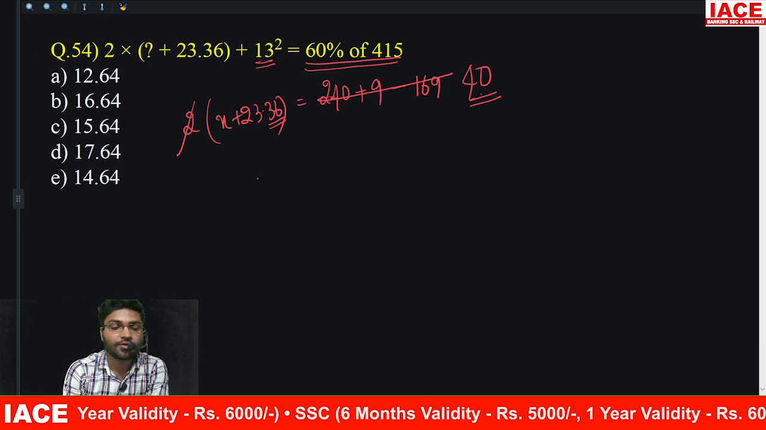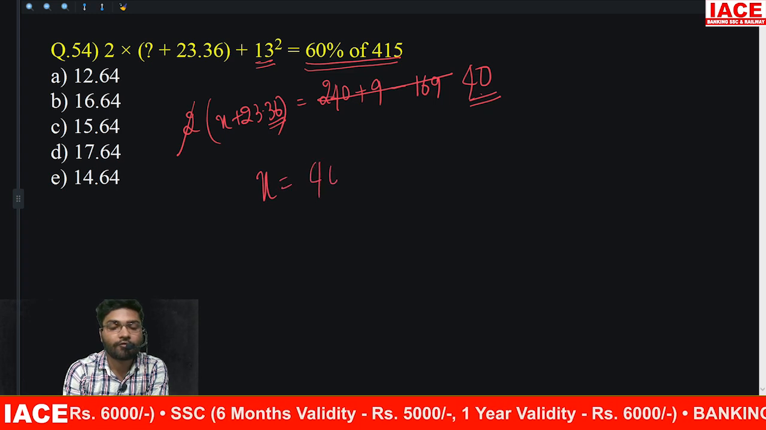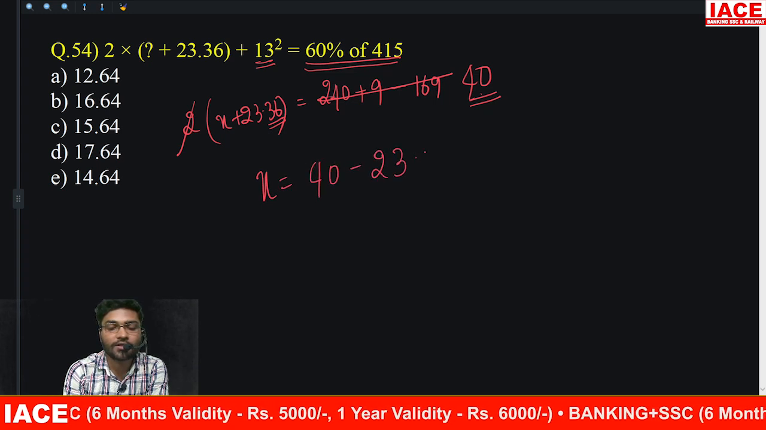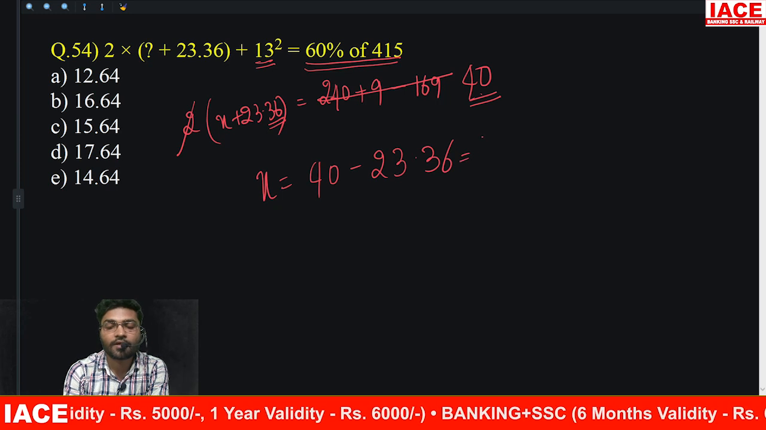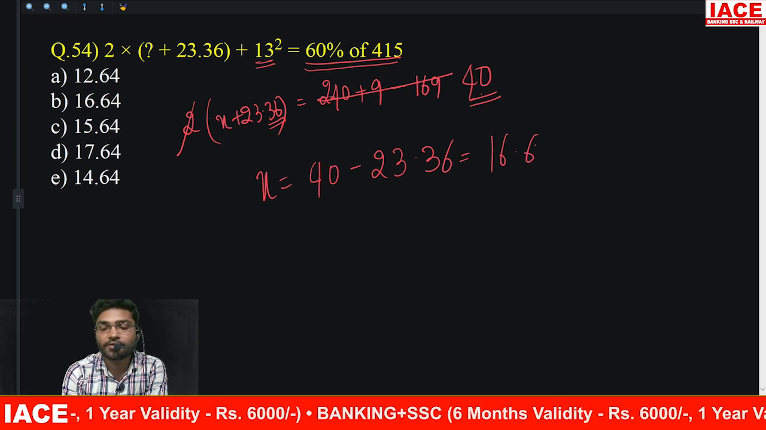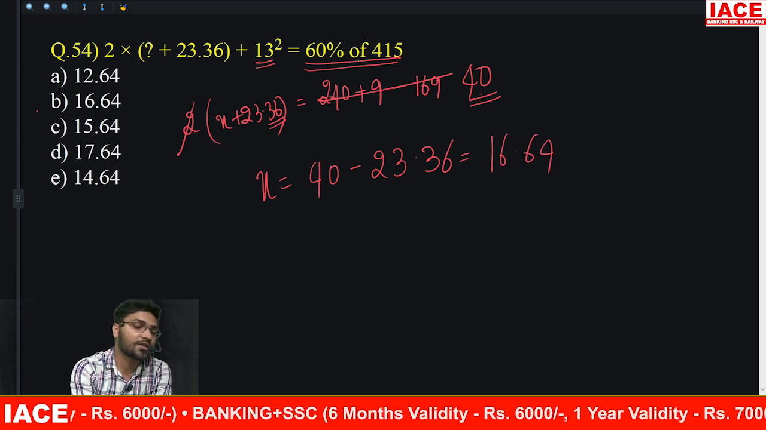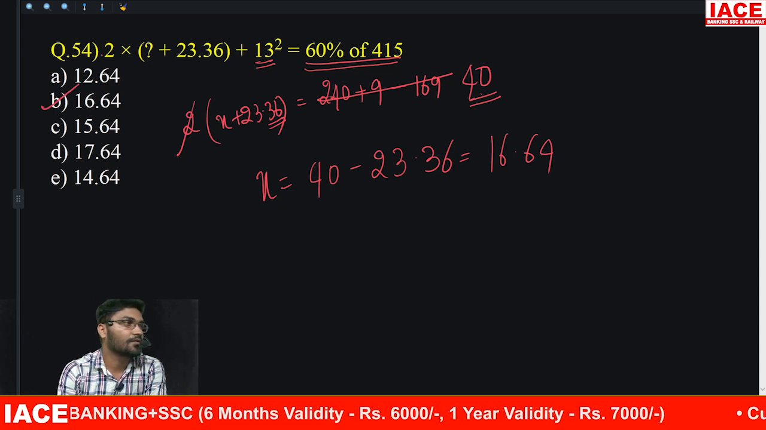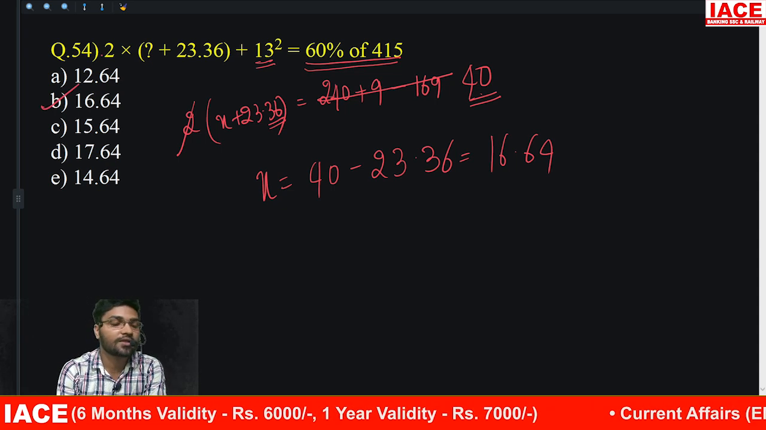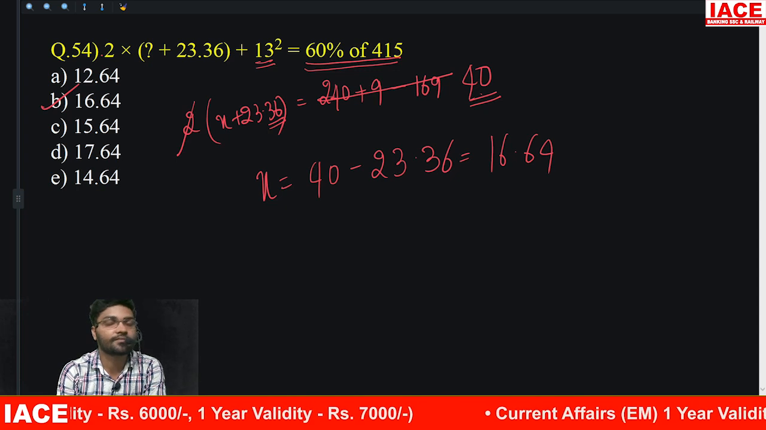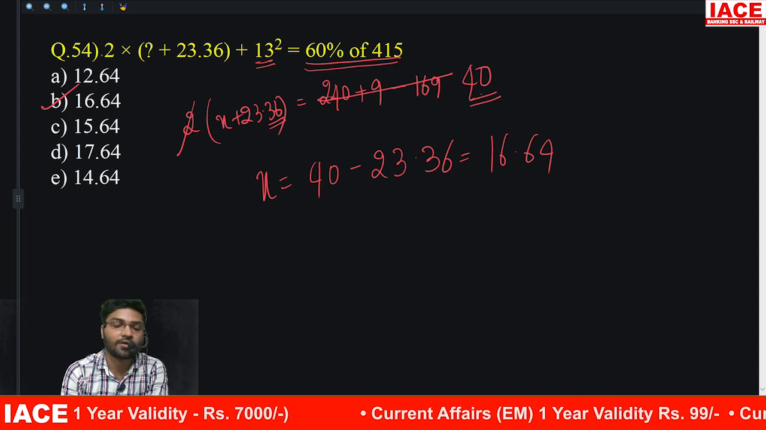Right? So x is equals to 40 minus 23.36. Answer is 16.6. Just by looking at 64, we can't tell the answer. Okay. On 64, 54 along is easy. 16.6. And extra search cheyaladi.